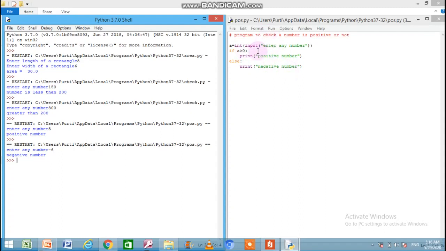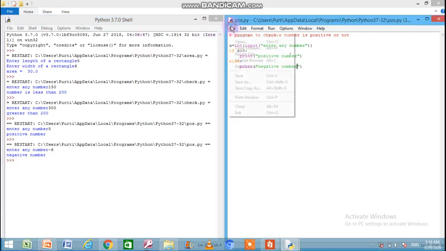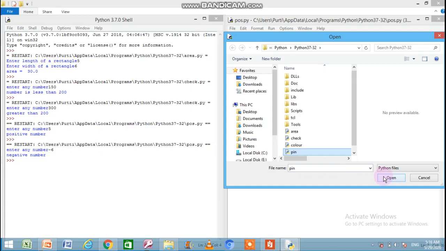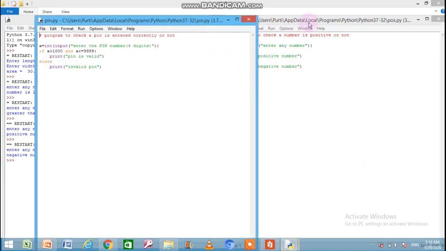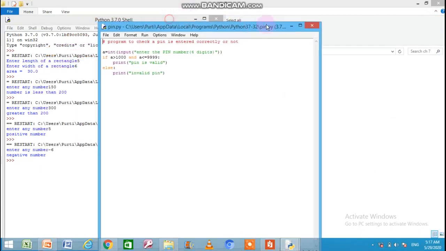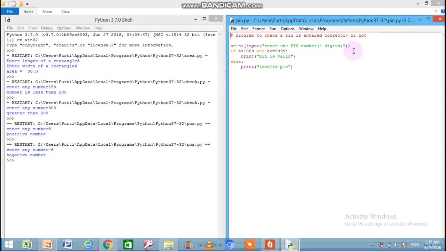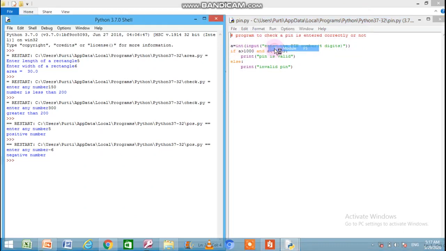I have made one more program which is given in your book on page number 100, practice time 1. The program is actually to check a PIN number entered by the user is actually a 4-digit PIN number or not. Means user have to enter a PIN number and that PIN number must contain 4 digits. Hash program to check a PIN is entered correctly or not. So first of all, let us run this program.